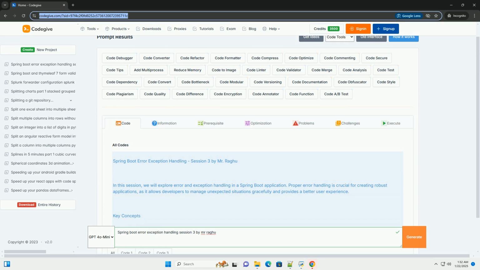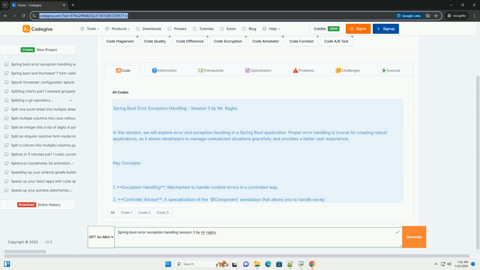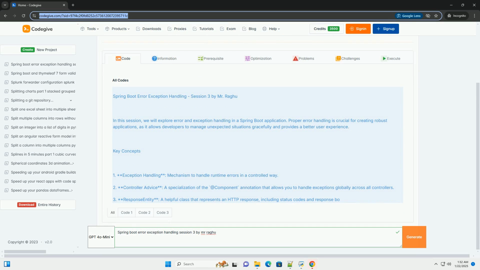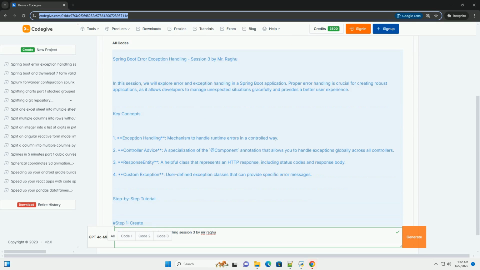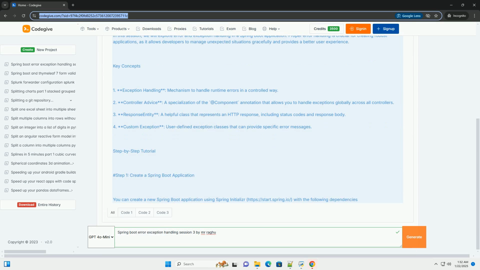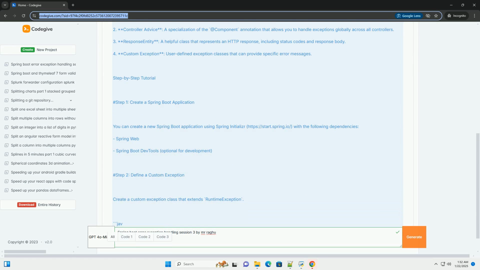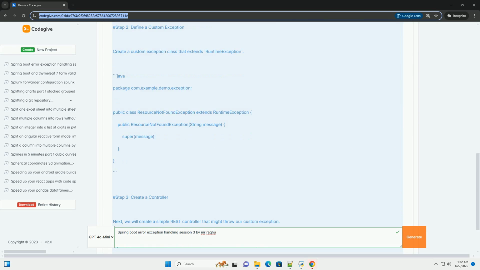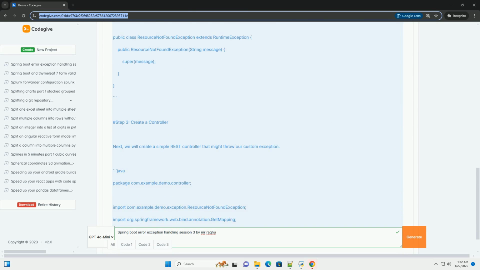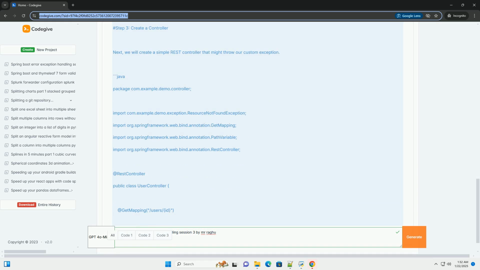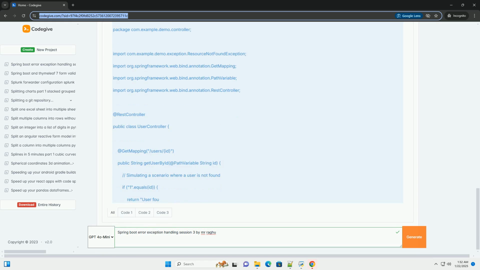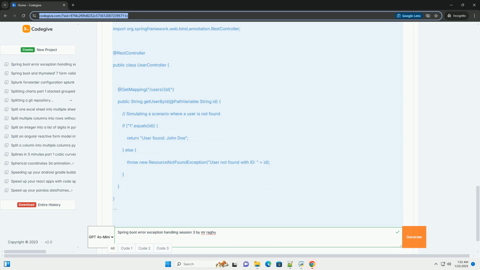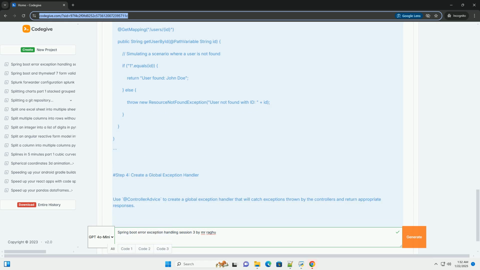Spring Boot Error Exception Handling, Session 3 by Mr. Raghu. In this session, we will explore error and exception handling in a Spring Boot application. Proper error handling is crucial for creating robust applications, as it allows developers to manage unexpected situations gracefully and provides a better user experience. Key concepts: